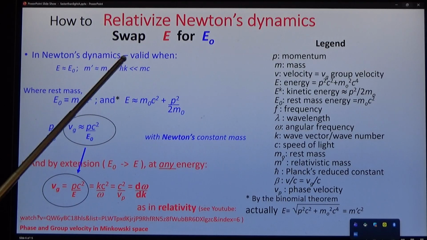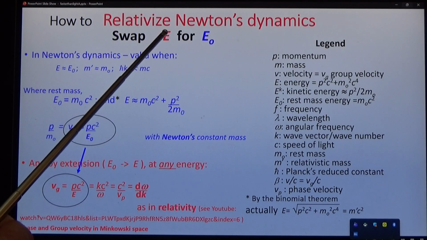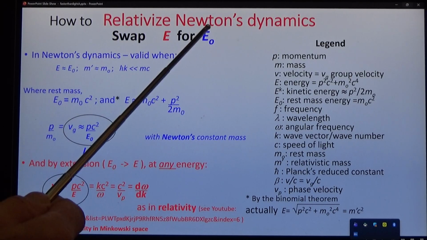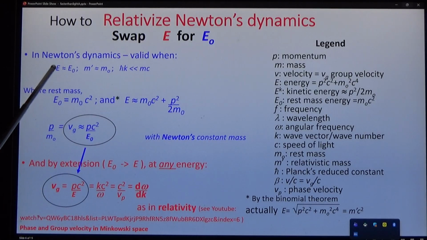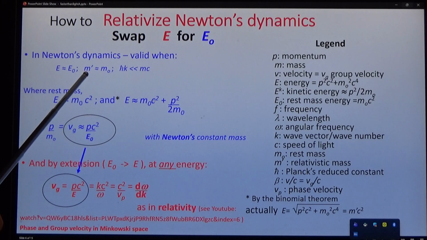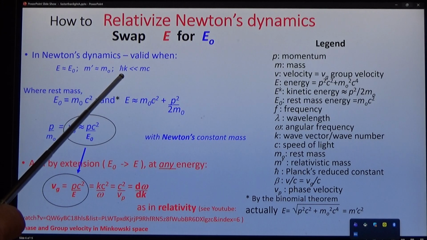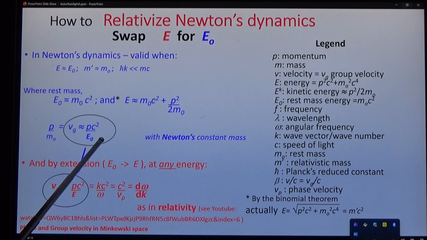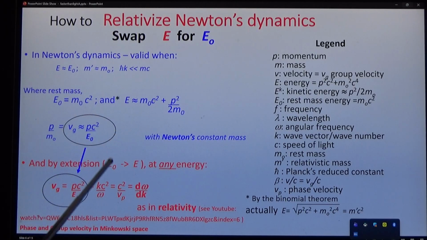Is Newton's dynamics wrong? No. We will now consider how to relativize Newton's dynamics. E equals rest energy, and these equations we've seen before. If we write p over m0, we get this equation in Newton's mechanics, and how do we translate to Einstein's mechanics? We'll see that in a moment.